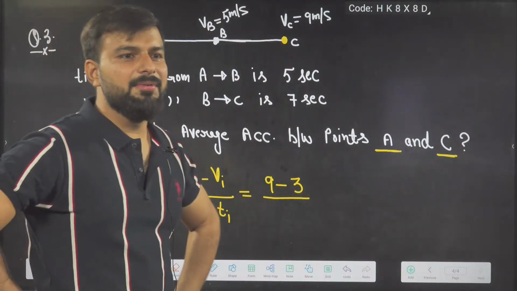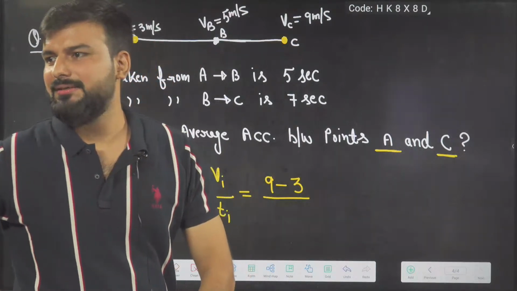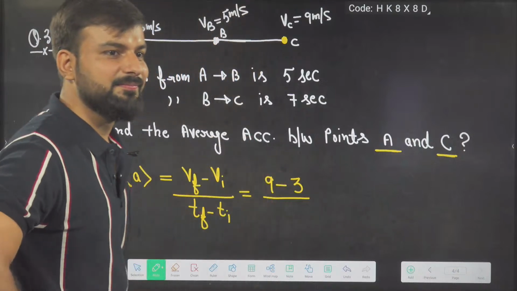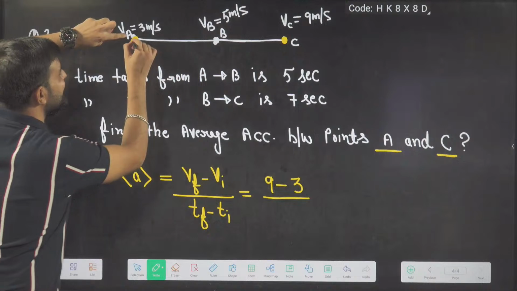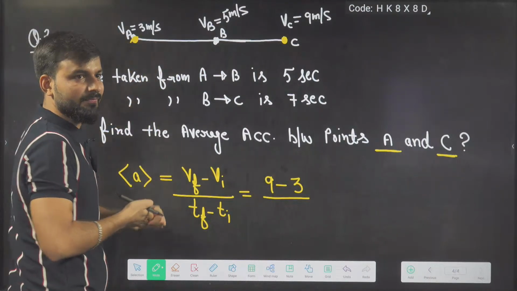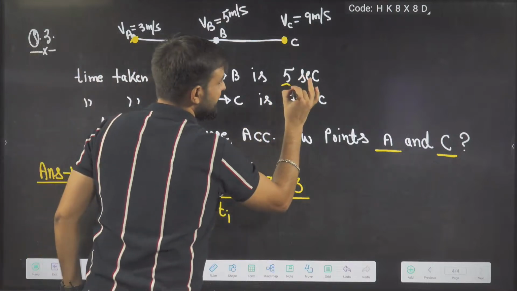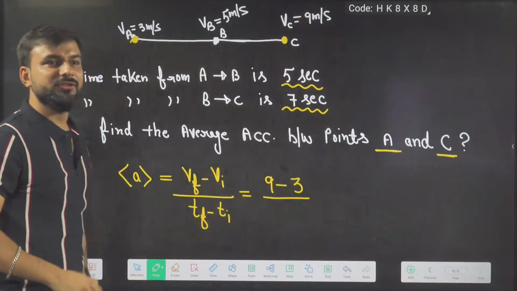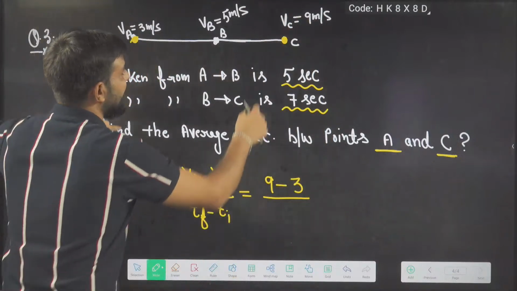7 minus 5? 7 minus 5 or what? What will be the answer? 7 minus 5 or something else? 7 plus 5. Time interval. How much time is the object taking for the first portion? How much time from here to here? 5 seconds. For the second portion, how much time? 7 seconds. So what will be the total time? This is the final time.